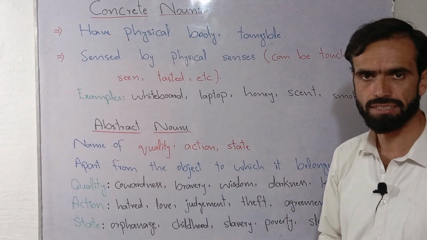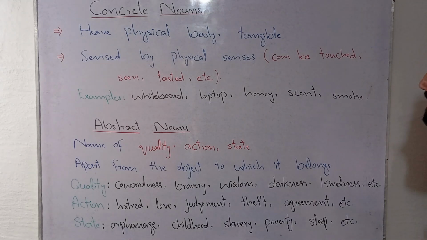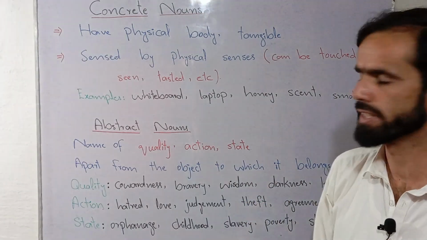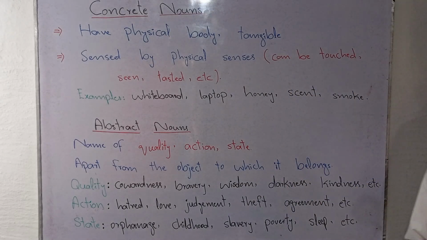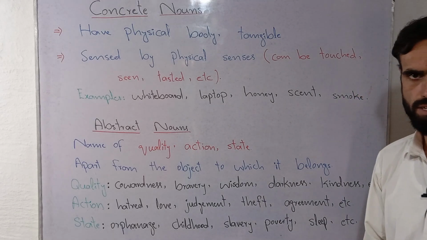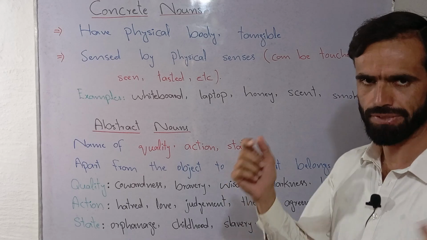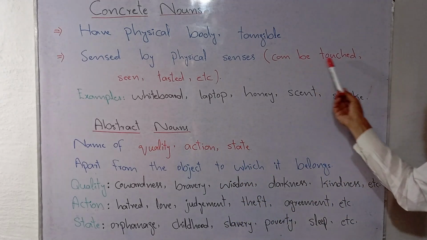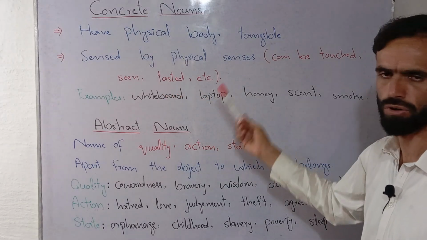First we will start with concrete nouns. What are concrete nouns? Concrete nouns are basically nouns that have a physical body, or in other words, we can say that they are tangible. Tangible means that they can be sensed or felt by one of the five senses. Let's suppose they can be touched, seen, tasted, and so on.